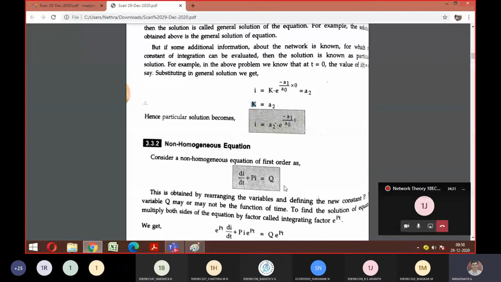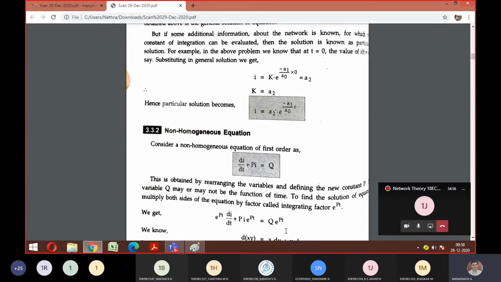So let's move on to the derivation now. In order to solve this non-homogeneous equation and get the expression for I, we do the same as we got I in the previous category, homogeneous. For that, I want everyone to remember this equation: di/dt + pi = q is a generalized equation. To get your I term, we need to multiply both sides with an integrating factor called e^(pt). You can see here, e^(pt) has been multiplied.